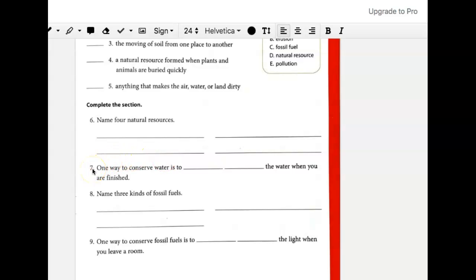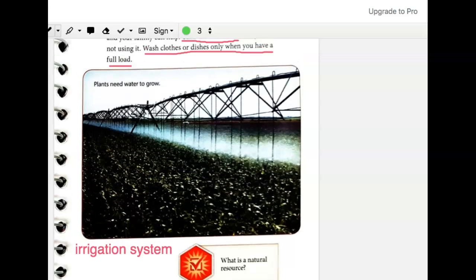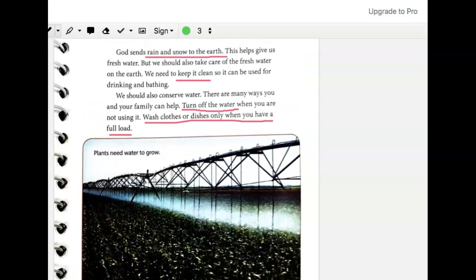Let's try them together. Number 7, one way to conserve water is to blank blank the water when you are finished. What is one way to conserve water? Let's go back to our book and see what could be the answer. On page 105, the second paragraph tells us a couple of ways to conserve water. So let's see.